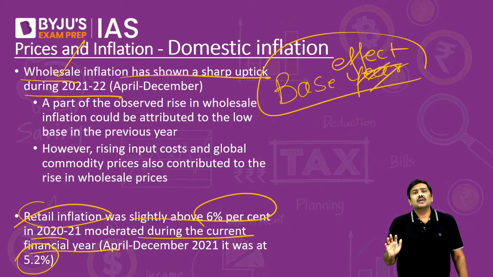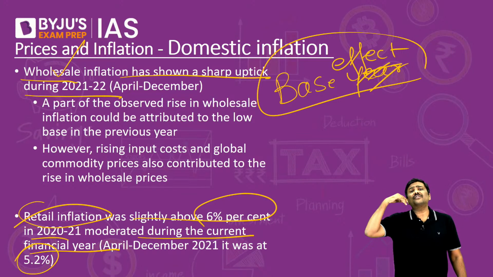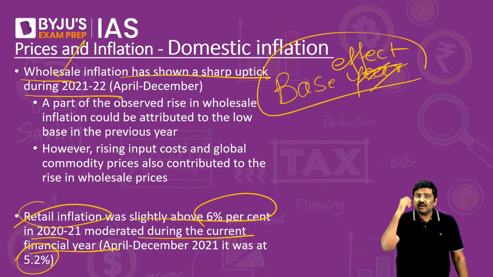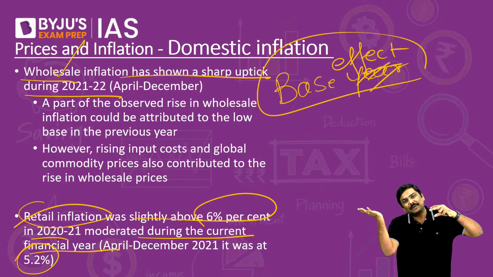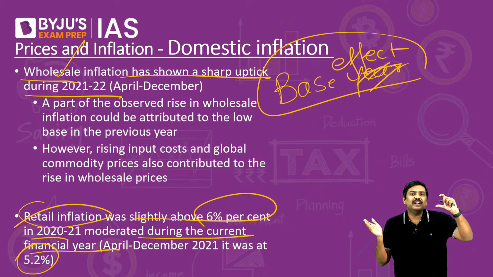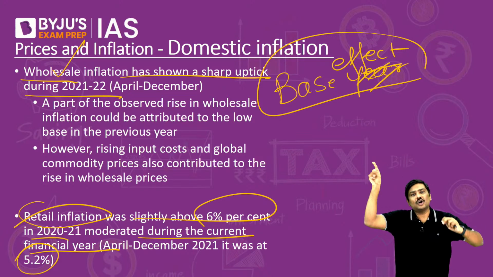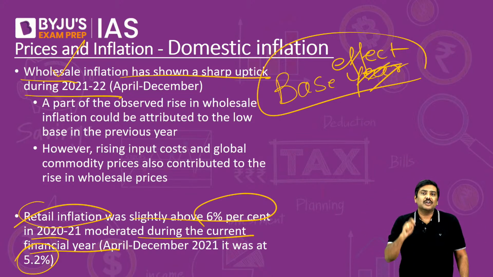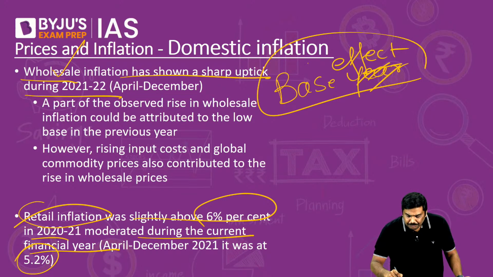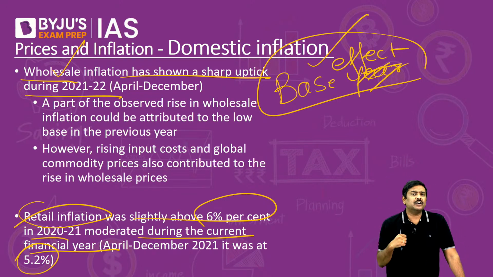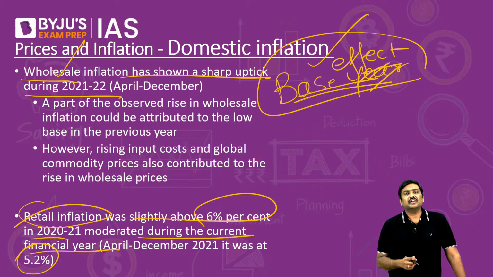But in March 2022, because of, let's say, international crude oil prices, because of vegetable prices, because of, let's say, pulses prices, etc., price levels are very, very high. So you are comparing March 2022 where the prices are very high with March 2021 where the prices are very, very low. Don't you think the base will have an impact on the inflation rate for March of 2022? So one important point why there is a sharp upward tick like this is the base effect. Okay, that is one very, very important reason.